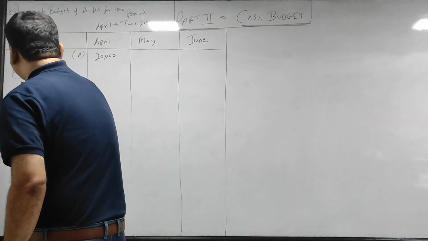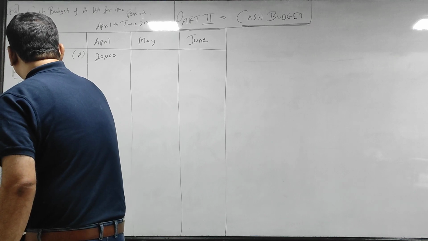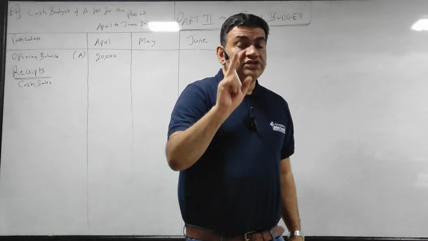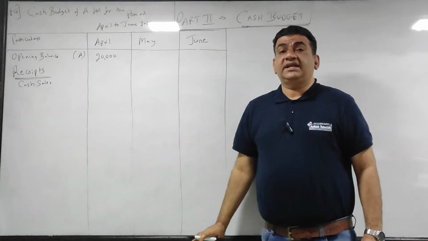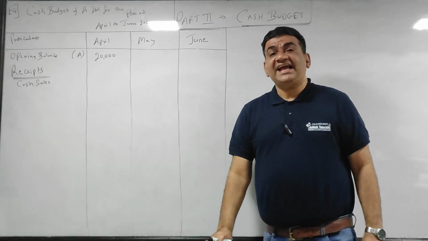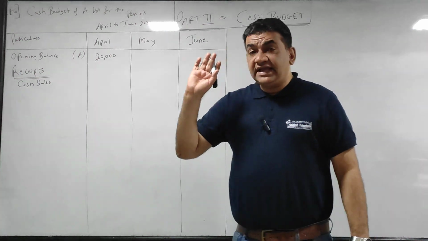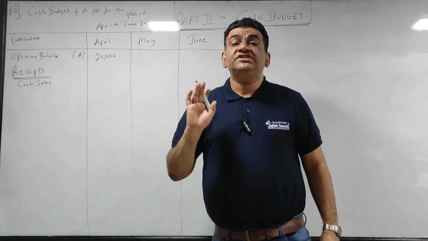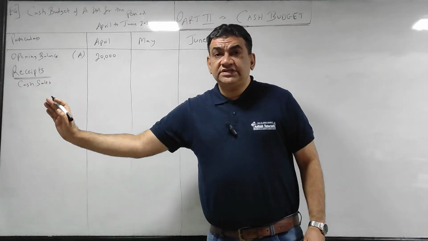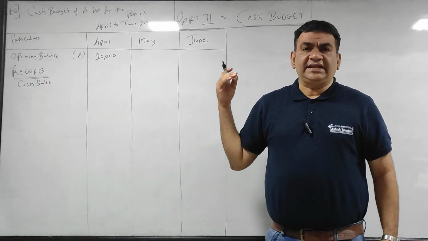सबसे पहला receipt, cash sales. Now guys, understand the concept because this is very important for cash and credit sales. Tell me first, what is the difference between cash sales and credit sales? Cash sales, sell goods, immediately take the money.